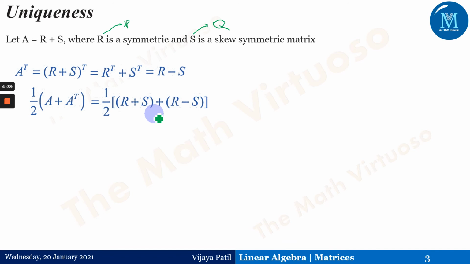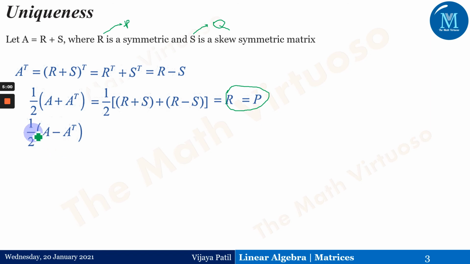If I add those two terms, A plus A transpose, I get 2R. We have already seen in the previous slide that 1 by 2 times A plus A transpose is nothing but P, so we get R equal to P. That means R and P are equal.